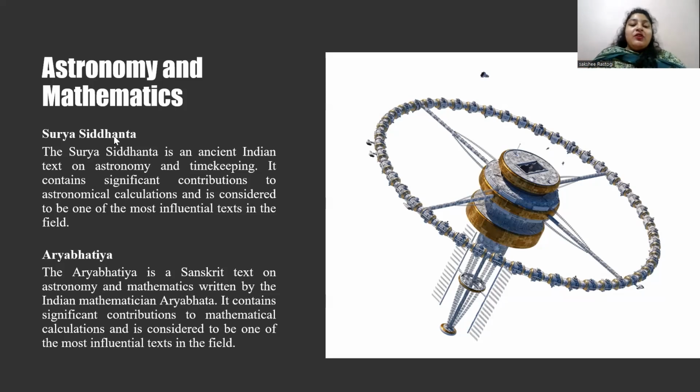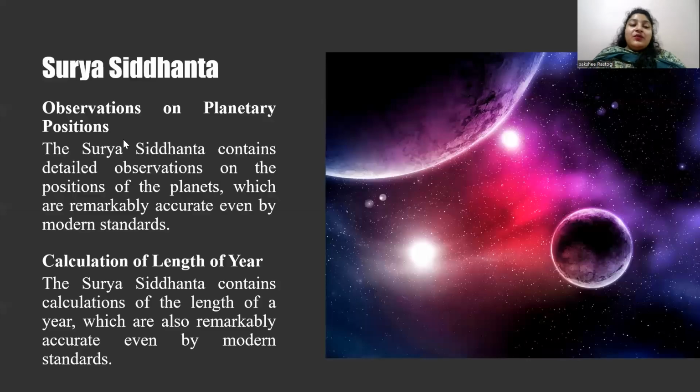So, what were his observations on planetary positions? In the Aryabhatiya, Aryabhatta made several observations on planetary positions that were remarkable for his time. Here are some observations. Heliocentric model: in Aryabhatta's model, it is a heliocentric model of the solar system, with the planets orbiting the sun rather than the Earth. Planetary orbits: he describes the orbits of the planets as elliptical rather than circular.